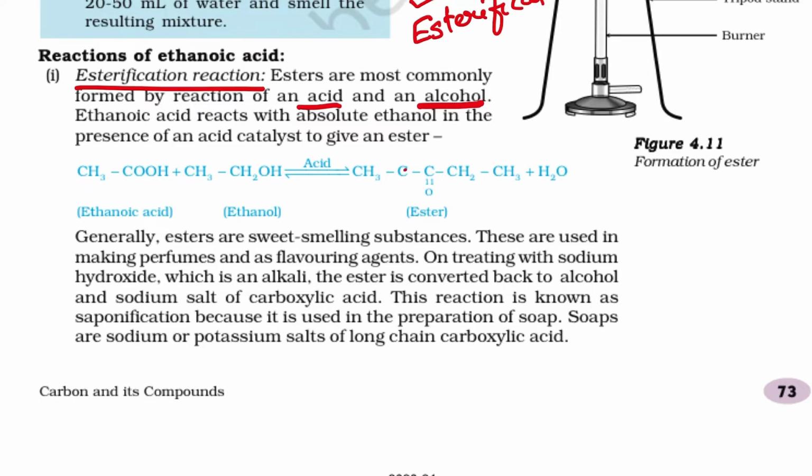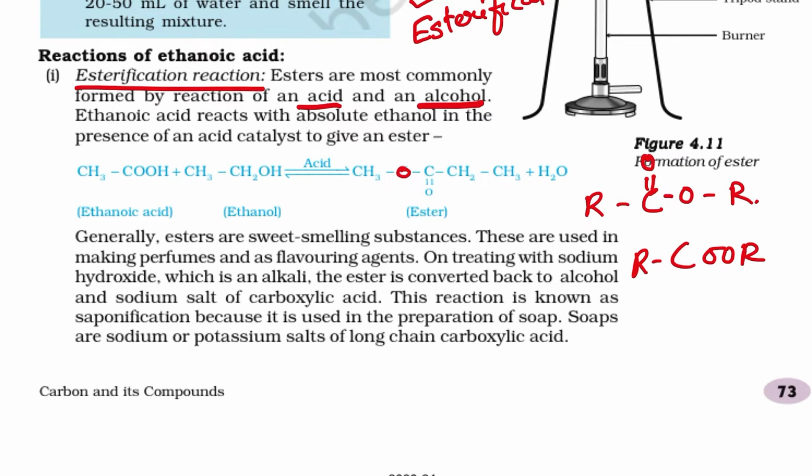There is a misprint here, you have to make this an O. So it is CH3COOH plus CH3OH, in the presence of acid, gives CH3COOCH3, because the ester group is represented by C double bond O this way, and here also R, or COOR. This is how you represent the ester group. Generally, esters are sweet smelling substances. They are used in making perfumes and in flavoring agents.